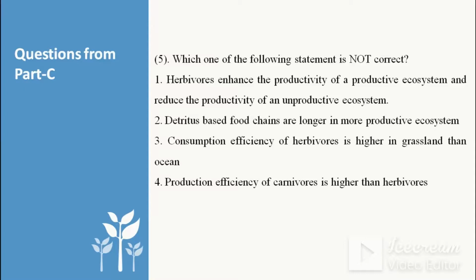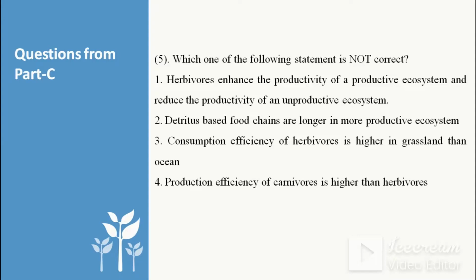So option 3 is wrong. So that's why option 3 we can, no doubt, choose that. Herbivores enhance the productivity of a productive ecosystem. Yes, herbivores can enhance the productivity of a productive ecosystem because they are the primary consumers, which take the energy from the basal species. Okay, and reduce the productivity of an unproductive ecosystem. Yes, it is true.